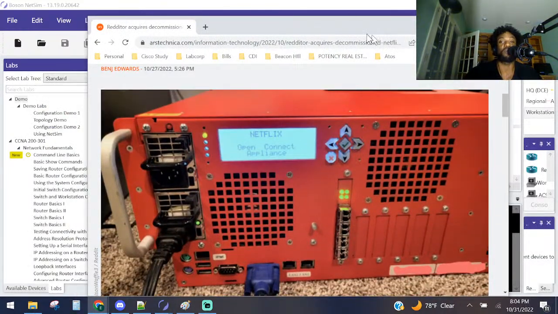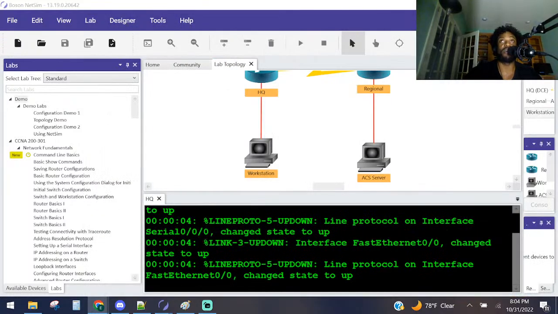I guess he worked for an ISP, and he was able to get this server when they decommissioned it. 2013 era server offers rare peek under the hood of Netflix's Open Connect network. A Reddit user named Poison Waffle 3 recently acquired a 2013 era Netflix cache server.